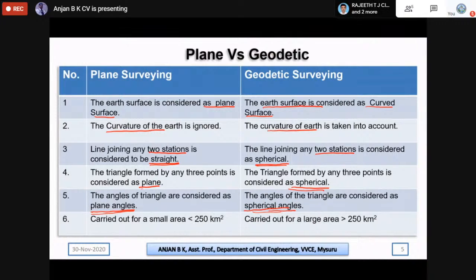And plane surveying is actually used where the area is lesser than 250 kilometers square. Where we will be preferring the geodetic surveying is, if the area is more than 250 kilometers square, there we will be normally going for geodetic surveying. So these are the basic differences between the plane and the geodetic surveying.